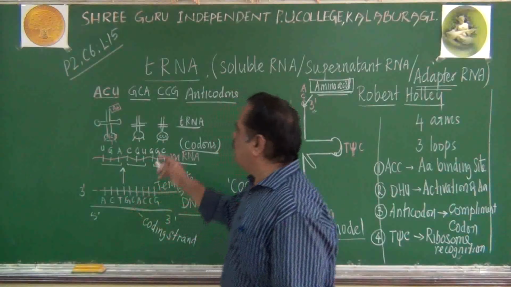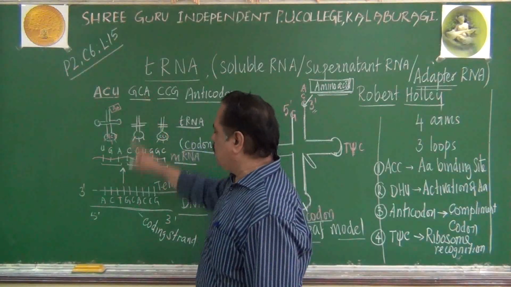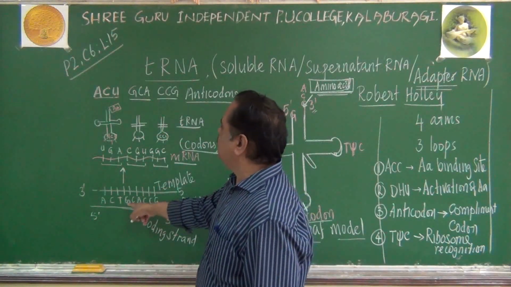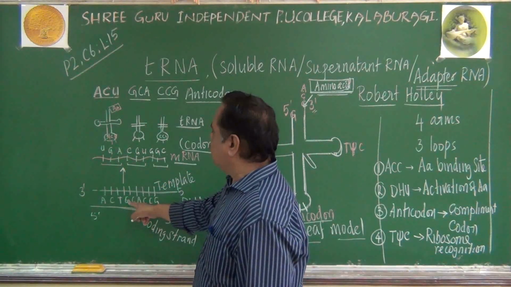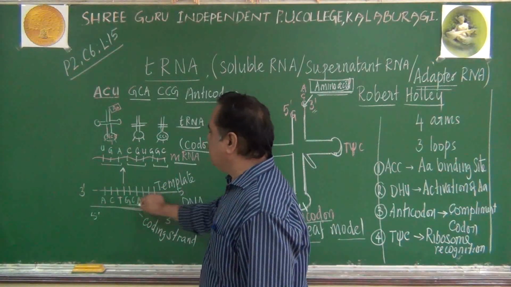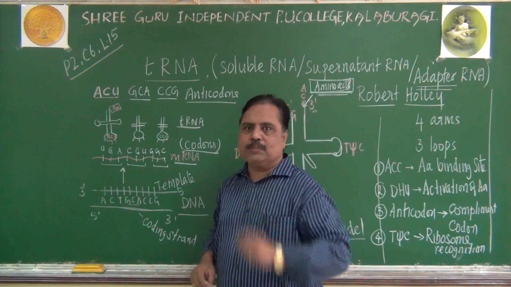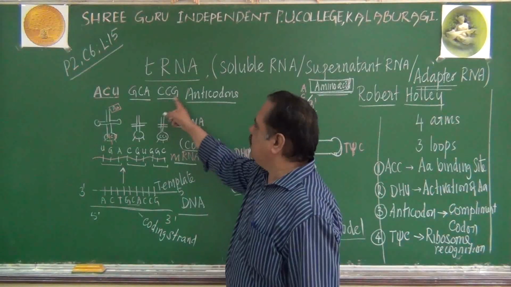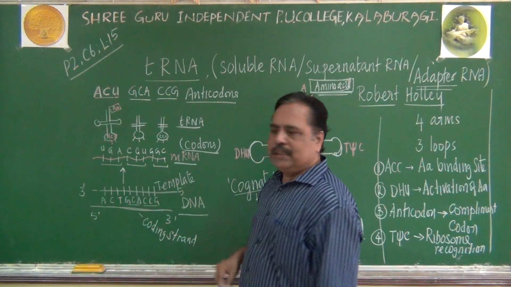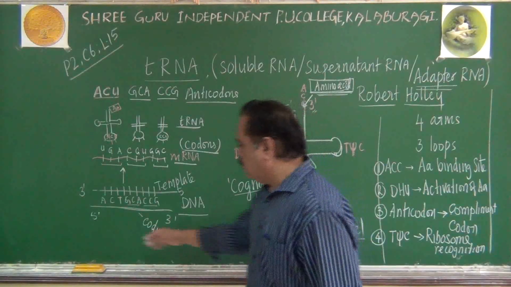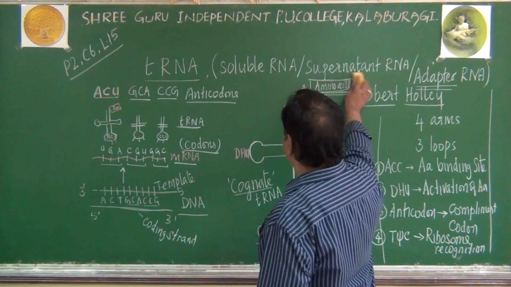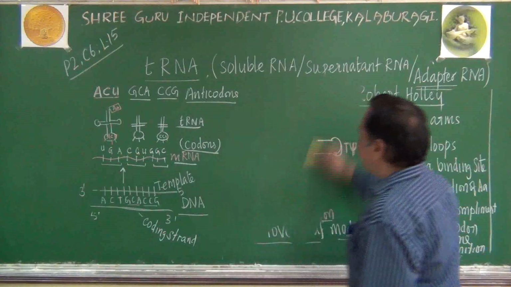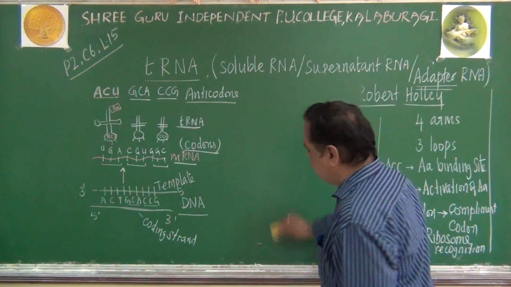See the GCA anticodon. Here what is present in the DNA is the same GCA. Do you get this point? Here CCG, here also CCG. So remember, DNA and anticodon become similar.